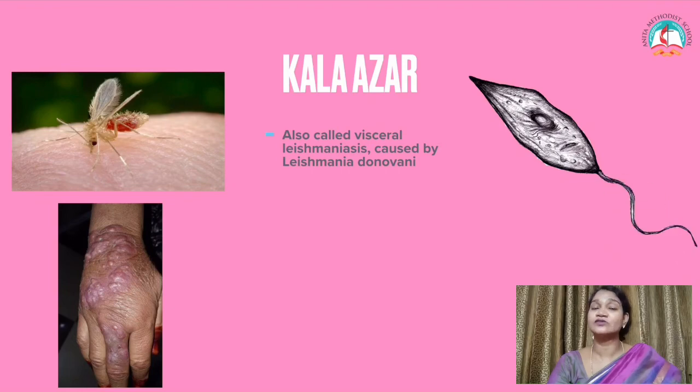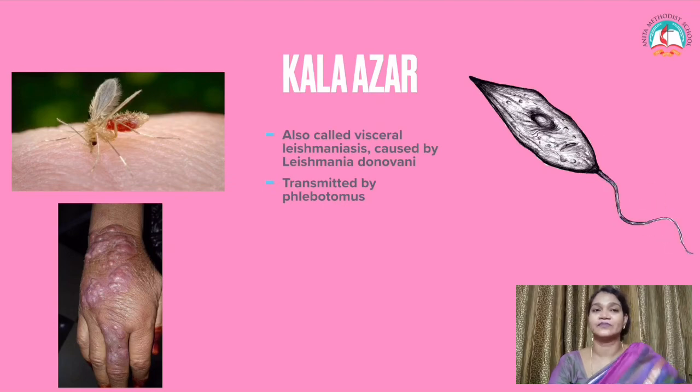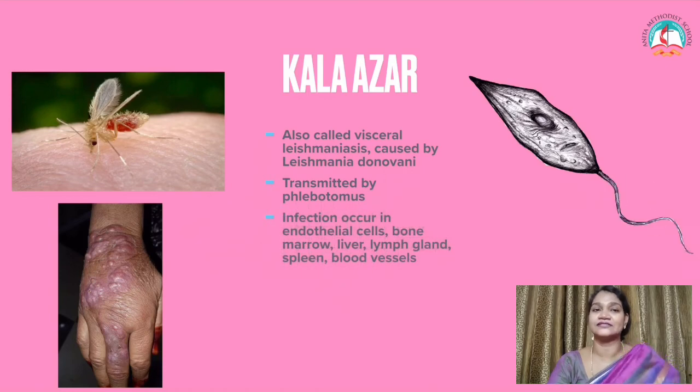Kala Azar is also called visceral leishmaniasis. It is caused by Leishmania donovani. This Leishmania donovani is carried by the insect called Phlebotomus. It's the name of the insect which spreads the disease called Kala Azar.